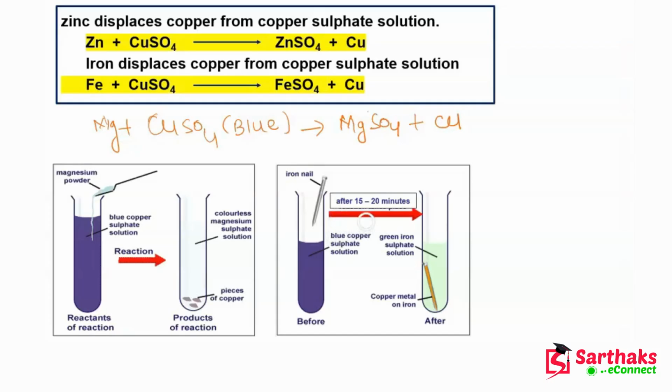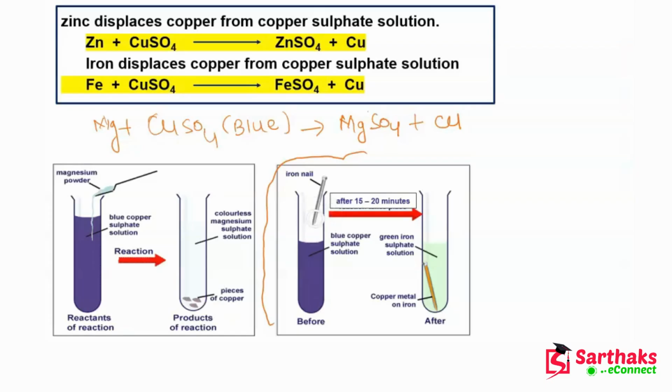Now we will talk about this second example. This is also a very famous example. You can see that we again have a test tube. In this test tube we have the solution of copper sulfate again.